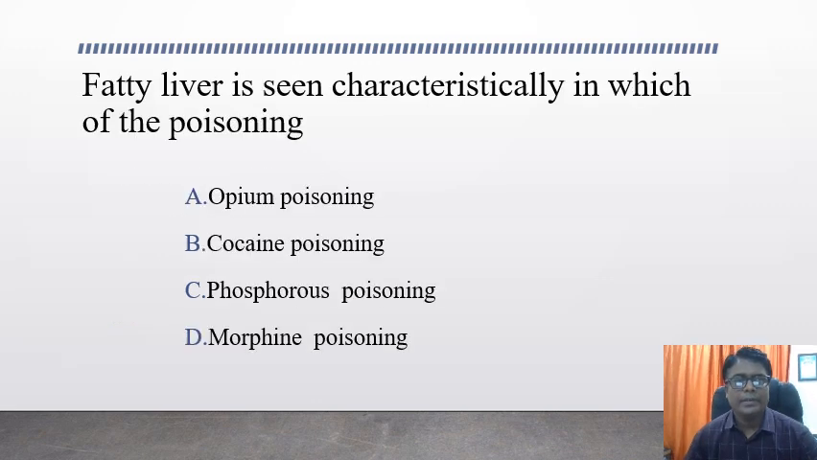Fatty liver is seen characteristically in which of the following poisonings? The options are opium poisoning, cocaine poisoning, phosphorus poisoning, and morphine poisoning. The answer is phosphorus poisoning, because phosphorus poisoning is associated with acute fatty change in the liver, which is a very characteristic finding of phosphorus poisoning.